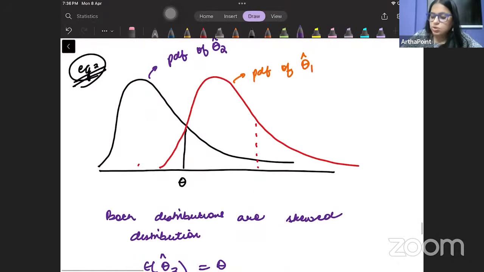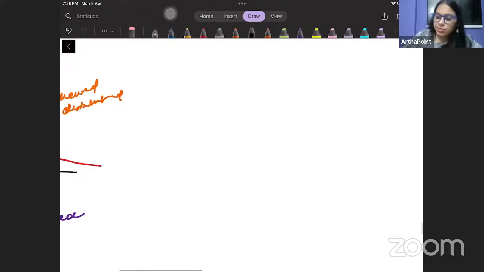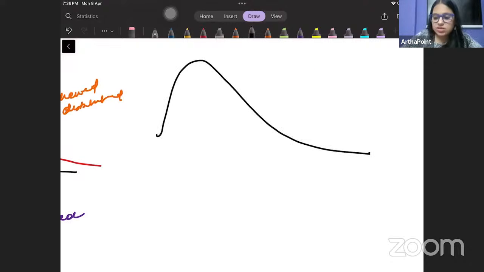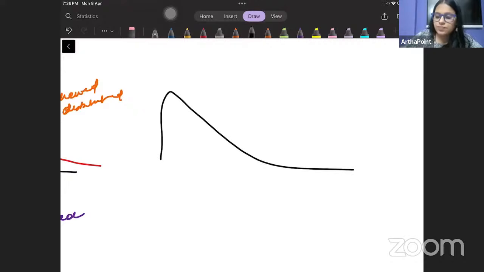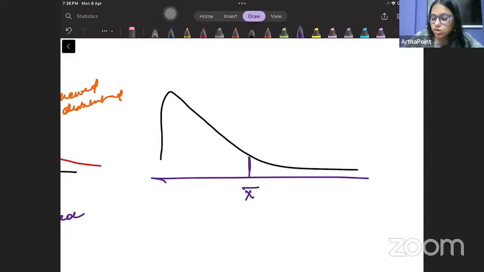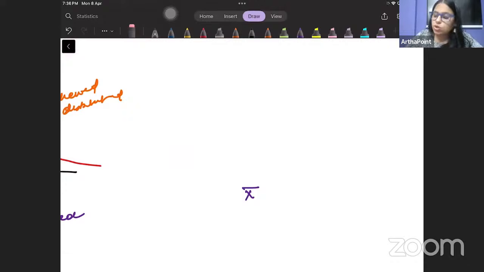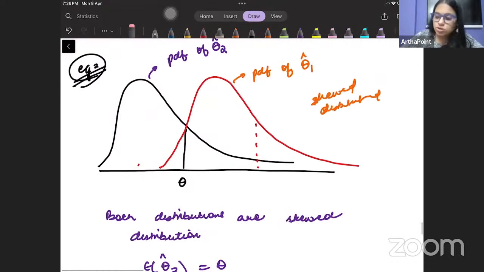Okay, now let's see example number 2. So now my distributions are skewed distributions. In a skewed distribution, if you have a distribution like this, the mean of the distribution can be here. It is not necessary that the mean will be at the peak. That is only for symmetric distributions. So now I have taken the two distributions to be skewed distributions. This is the distribution of theta 2 hat, and theta 1 hat has a skewed distribution.